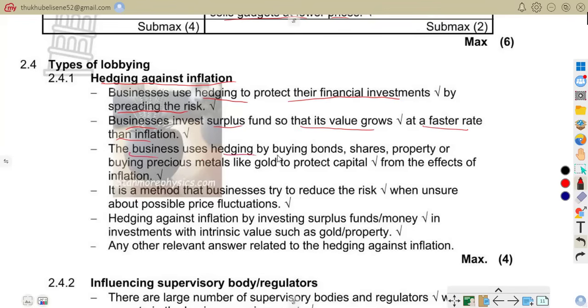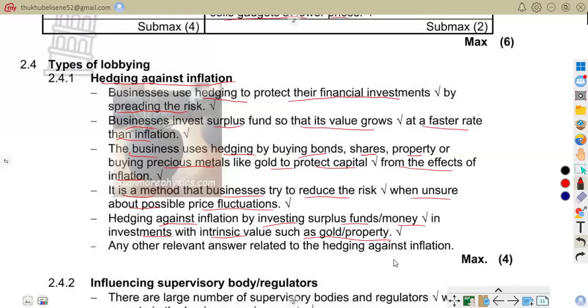So the business uses hedging by buying bonds, shares, and property, or buying precious metals like gold to protect capital from the effects of inflation. Also, it is a method that business try to reduce the risk when unsure about price fluctuations. Also, hedging against inflation by investing surplus funds in an investment with intrinsic value, such as gold or property.